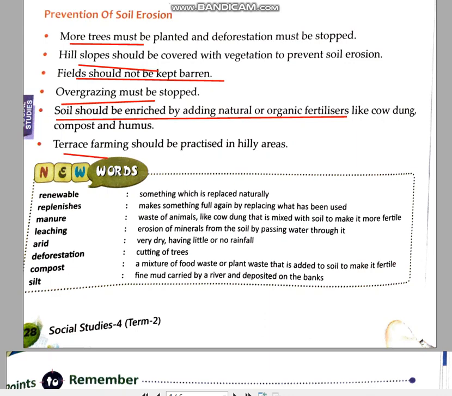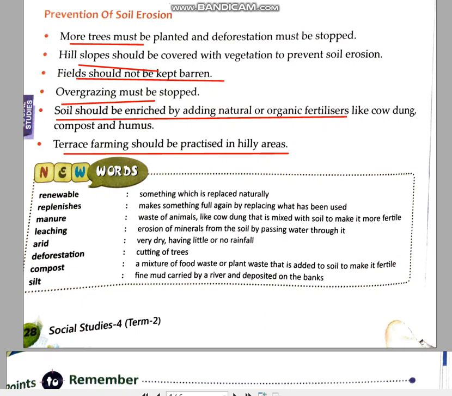Terrace farming, this is possible in the hilly areas. Terrace farming means steps are made in the hilly areas. On those steps, whatever crop is done is sown on the steps. So terrace farming also prevents soil erosion, because when the water flows down the steps or the terrace, the soil is stopped from being washed out with the running down water due to the steps.